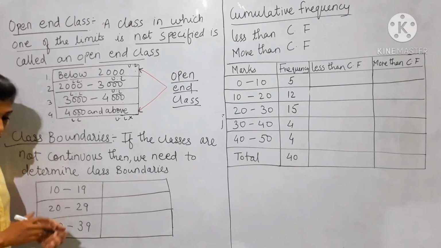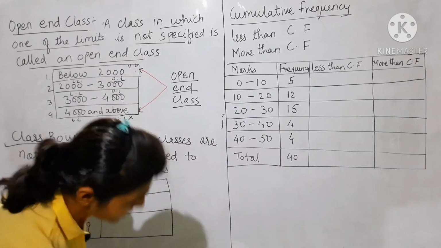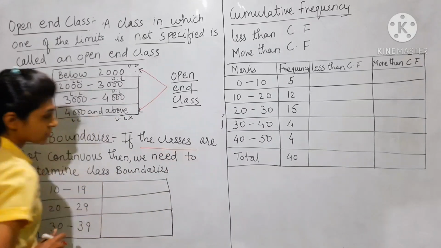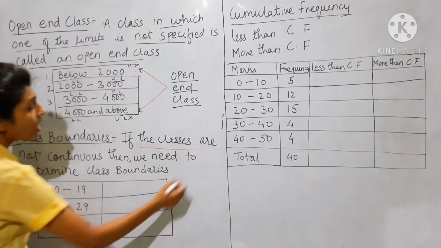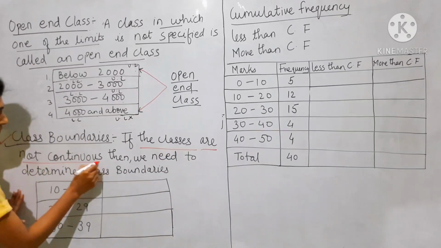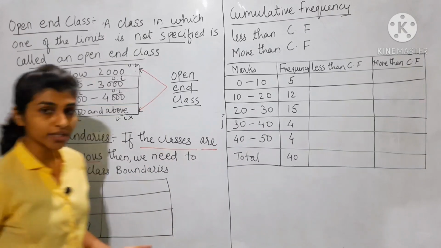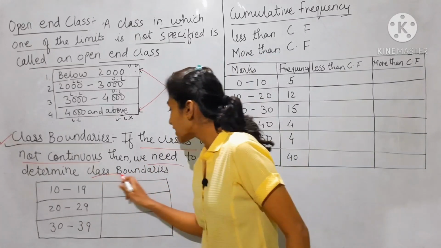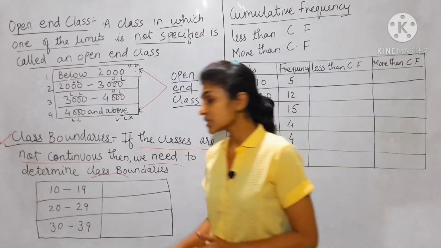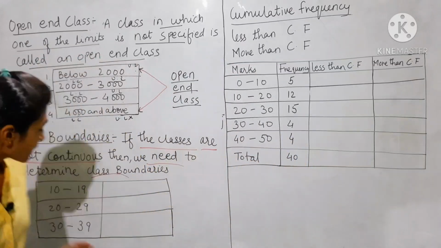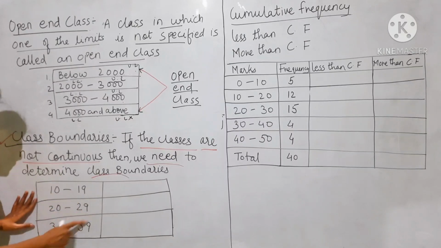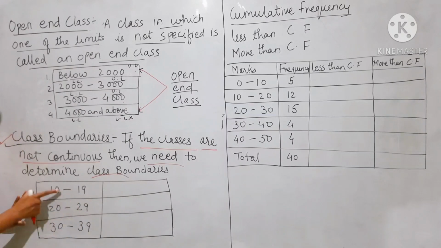Now what is class boundary? Class boundary means, if any classes are not continuous, then we need to determine the class boundaries. Look at this example: 10 to 19, 20 to 29, 30 to 39.